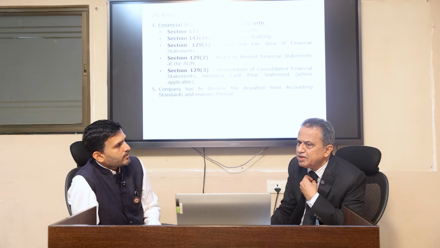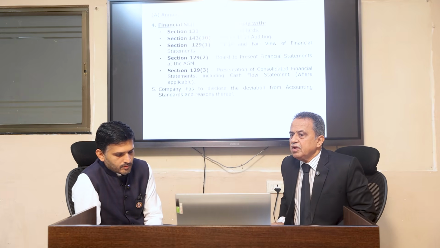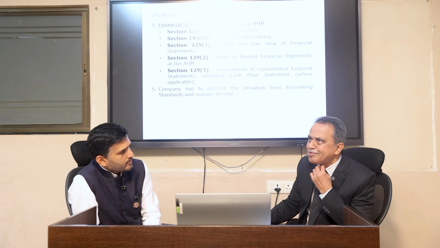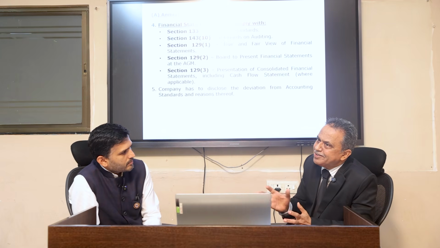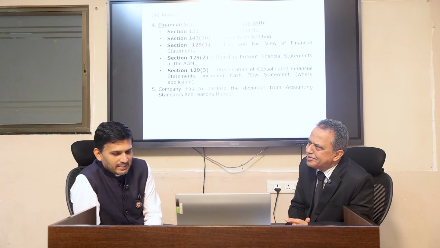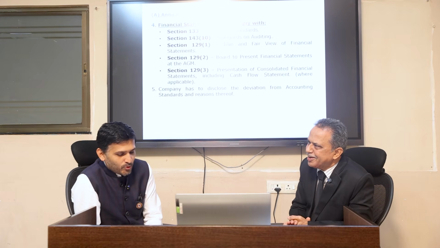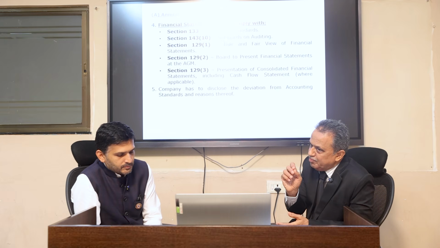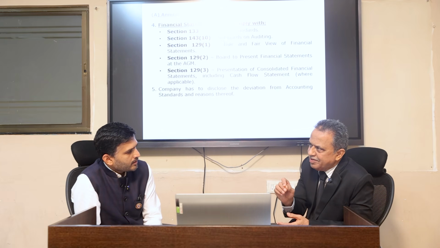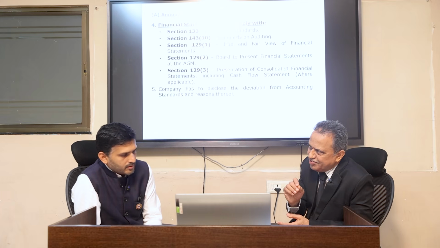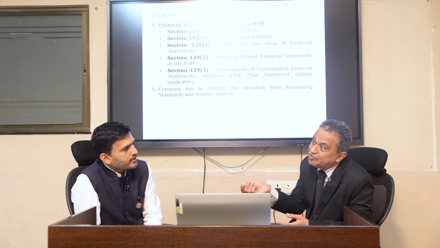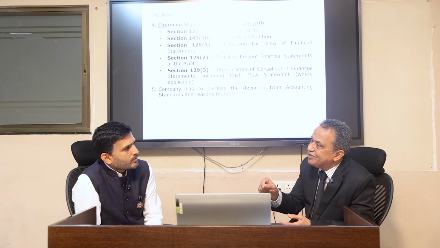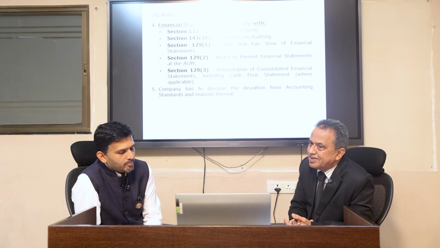Then the financial statements must comply with the accounting standards. Normally we make the audits, but accounting standards and auditing standards are very much neglected as an area. As auditor, you need to be very careful and very particular about it. Because if you see your audit report under section 143(3), we certify that these financial statements are complying with the accounting standards specified in section 133. So it is your duty to check whether these accounting standards are complied with.